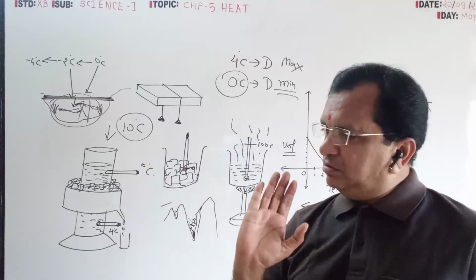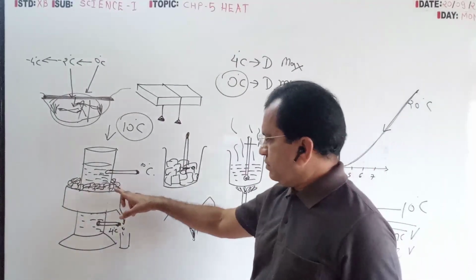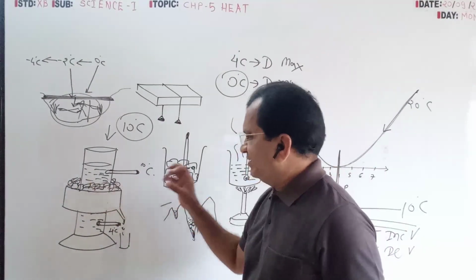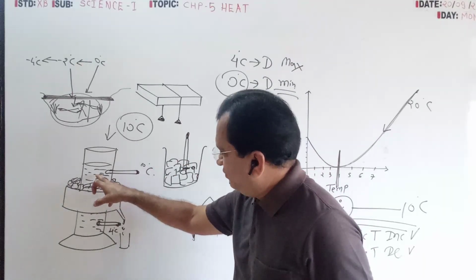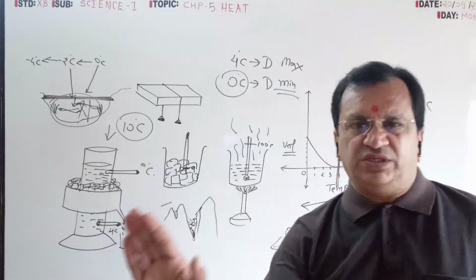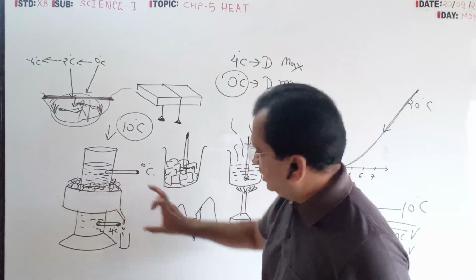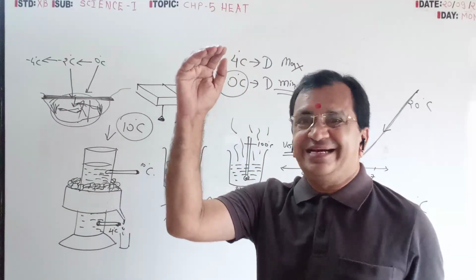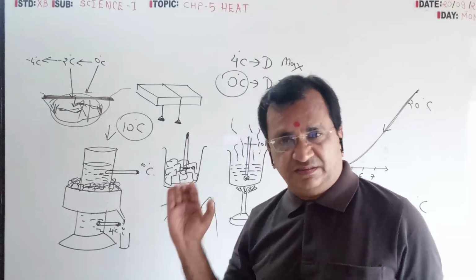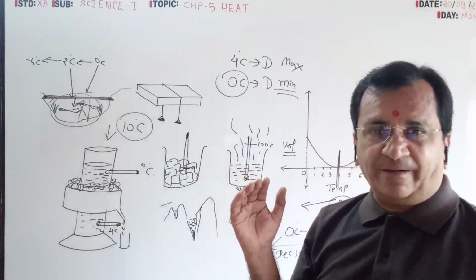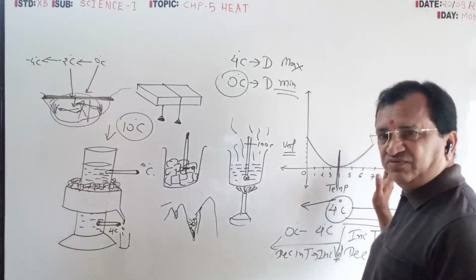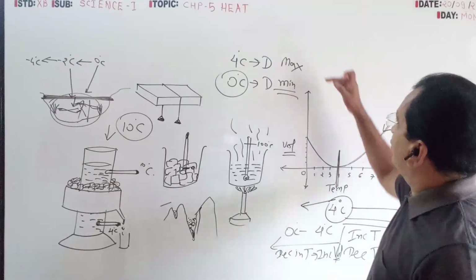So the ice effect will slowly pass to the water. Then in both thermometers you will find the temperature decreasing because of ice, from 10 to 9, 8, 7, 6, 5, 4, till 4.